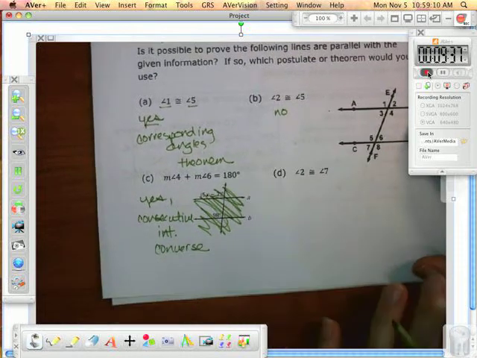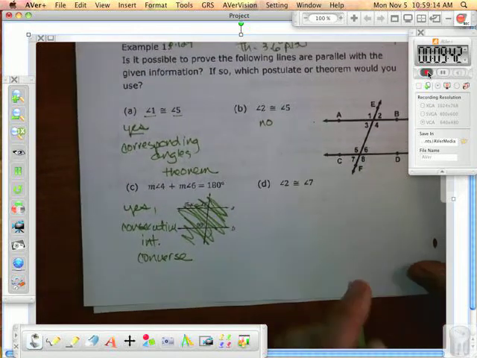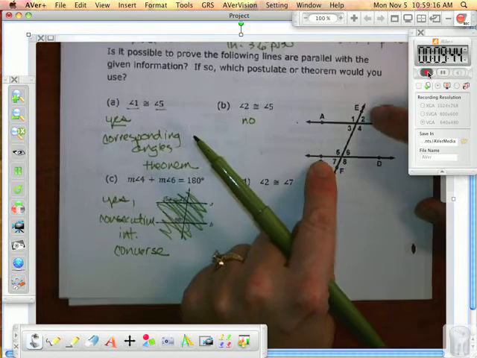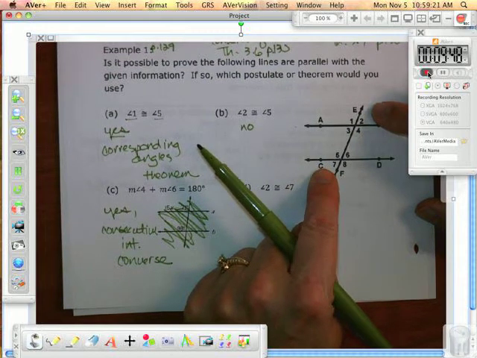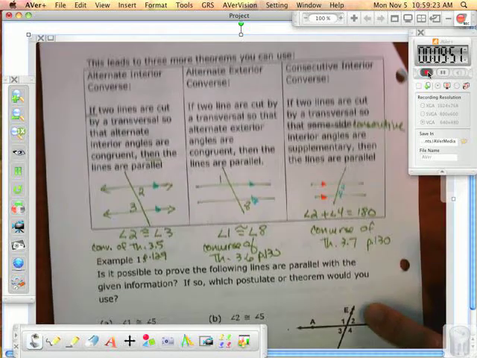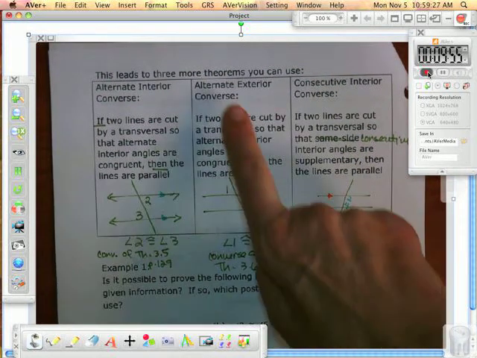Okay, angle 2 and angle 7, right here. What kind of angles are these? Alternate exterior. They're saying they're congruent. Therefore, I can say, yes, these lines are parallel based on what? Alternate exterior converse. It's saying if they're congruent, then the lines are parallel. Yes.